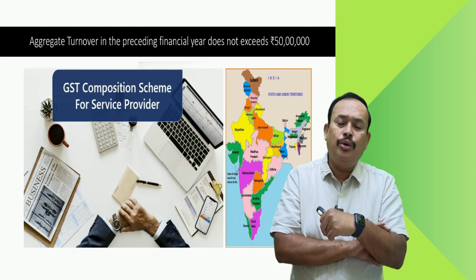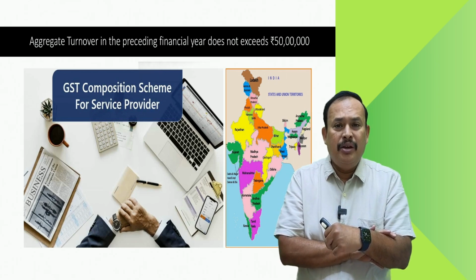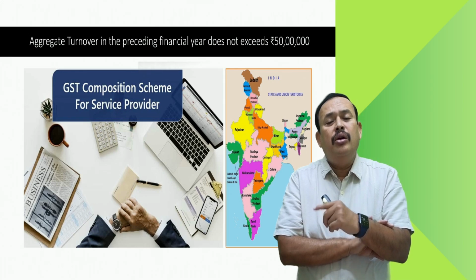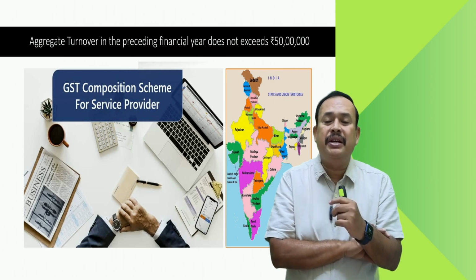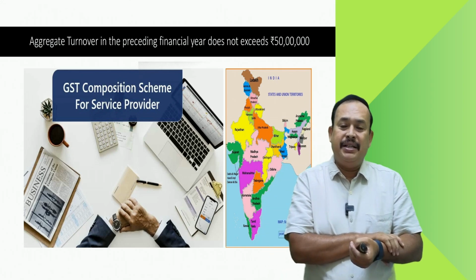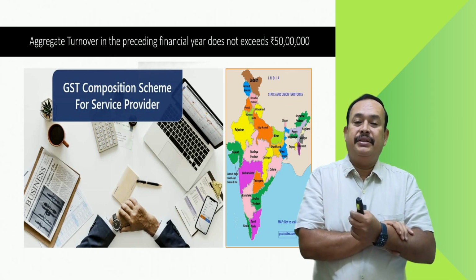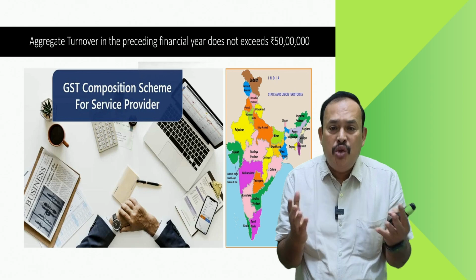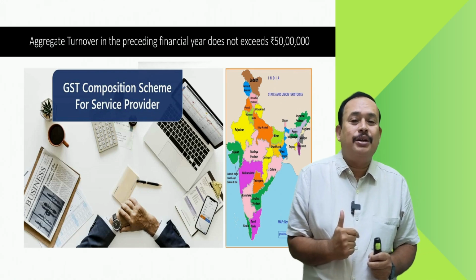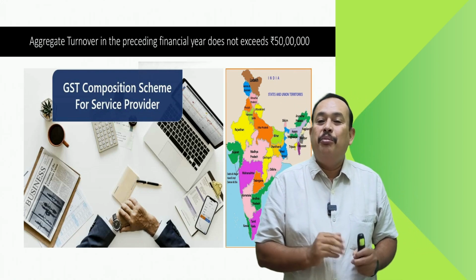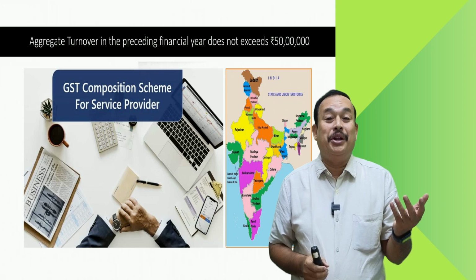And also, you are going to file the return, form GST CMP-08. Form GST CMP-08 is the return you are supposed to file quarterly once and pay the tax also quarterly once, but ensure that you are not eligible for availing input tax.